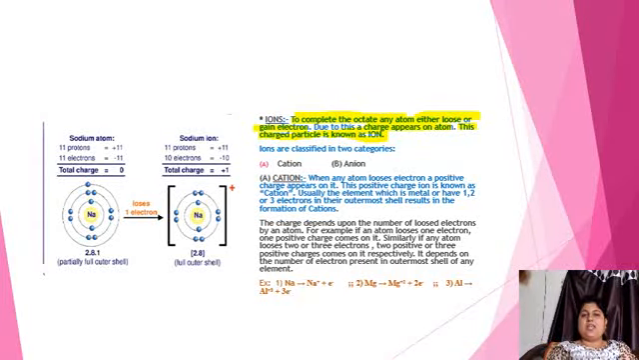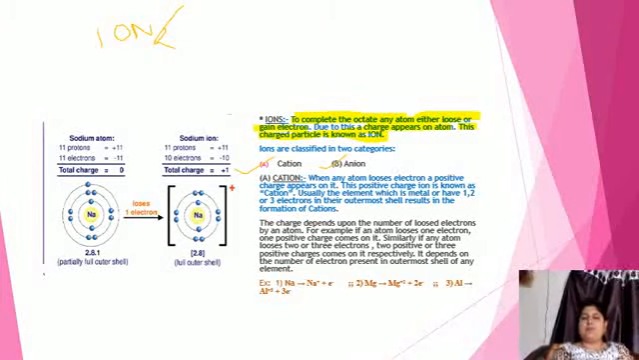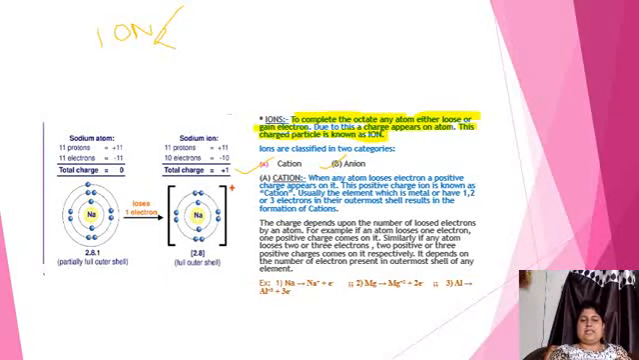ठीक है, ions are classified in 2 categories. Number 1, cation. Number 2, anion. First of all, we will discuss cation.